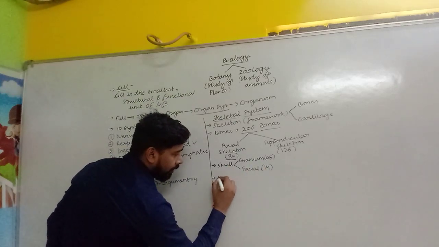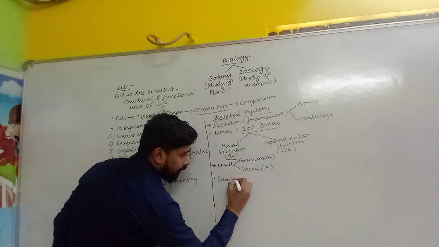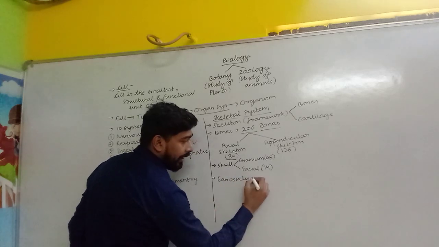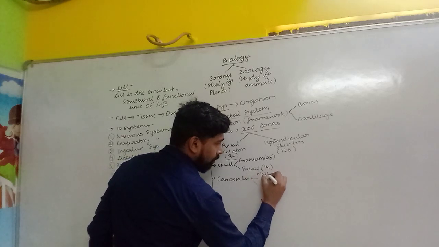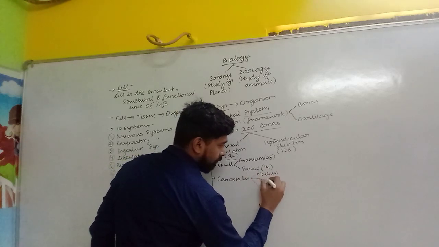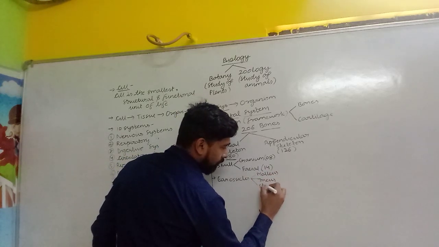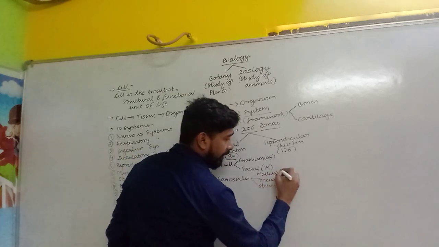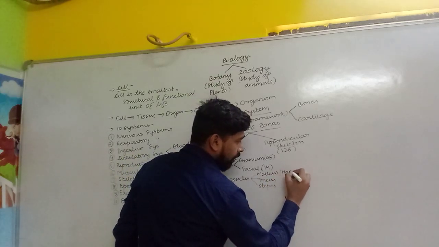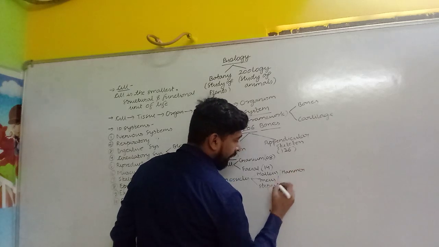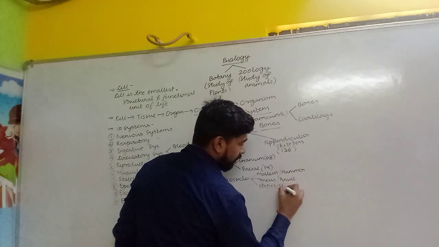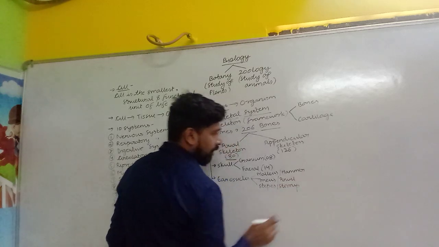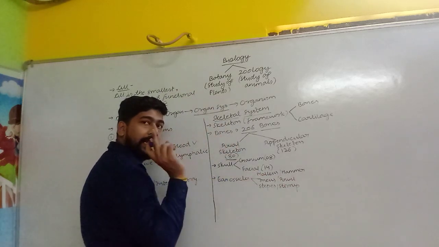Then second are ear ossicles. 3 ear ossicles are there in both the ears. One is malleus, incus, and stapes. Malleus is called hammer also. Incus is also called anvil, and stapes is also called stirrup. So all total 3 in a single ear.